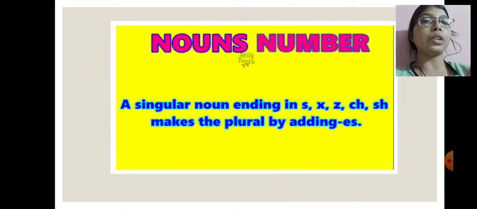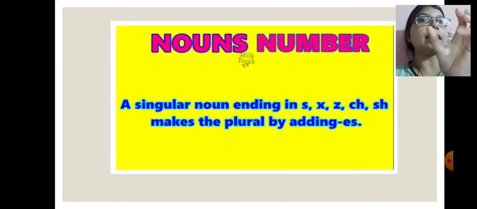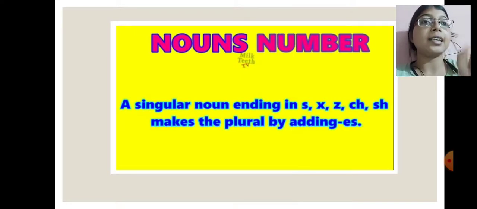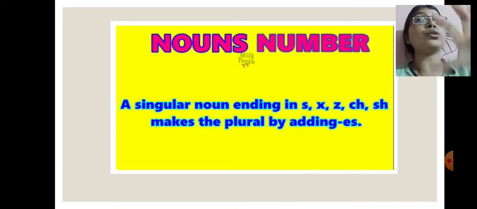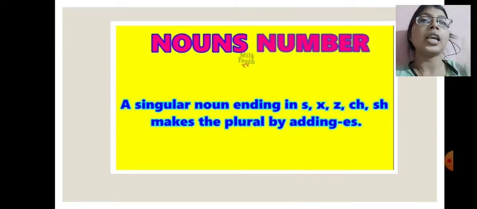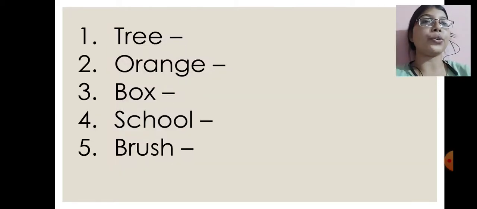And the second rule is, when a singular noun is ending with s, x, z, ch, sh, then you have to add es to the noun at last to make it plural. I will show you how.